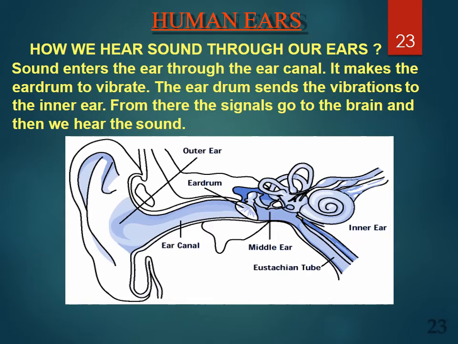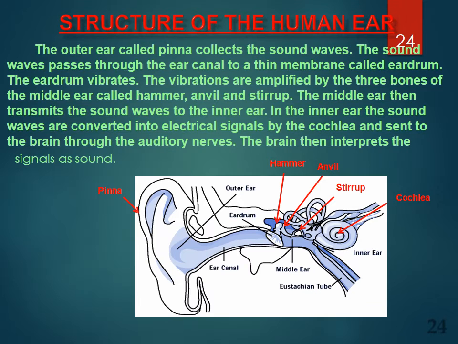How we hear sound through our ears. Sound enters the ear through the ear canal. It makes the eardrum vibrate. The eardrum sends a vibration to the inner ear. From there, the signal goes to the brain and then we hear the sound.